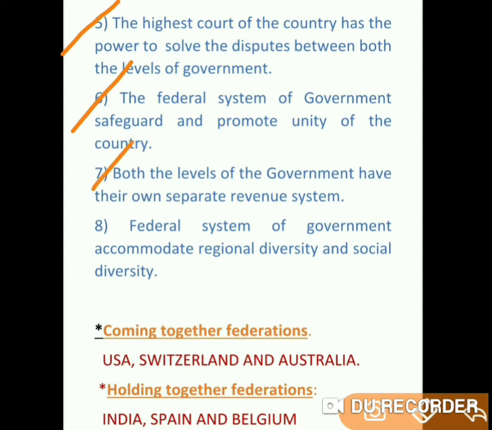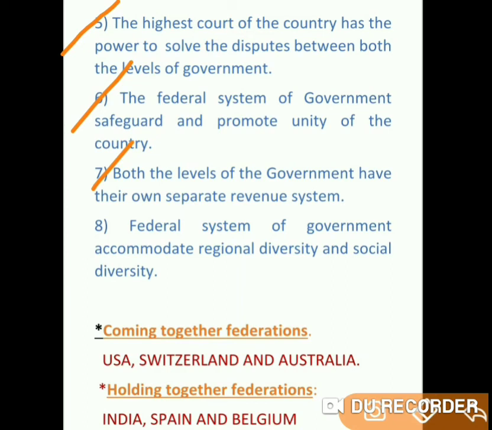And seventh one, both the levels of the governments have their own separate revenue system. Revenue system means in regard to taxation, in regard to collection of taxes and other kinds of issues. They have their own revenue system. Each level of government enjoys its own taxation system. How much tax should be collected by central government will be written in the constitution, and how much percentage of tax must be collected by state government is also written down in the constitution. So here there are no issues between central government and state government. They have their separate revenue system.